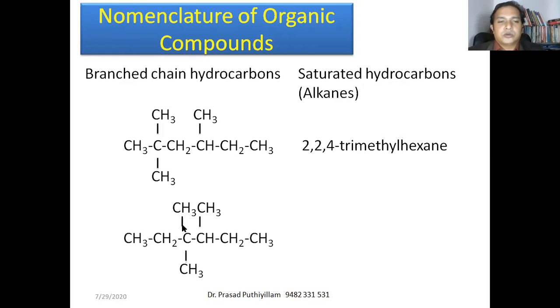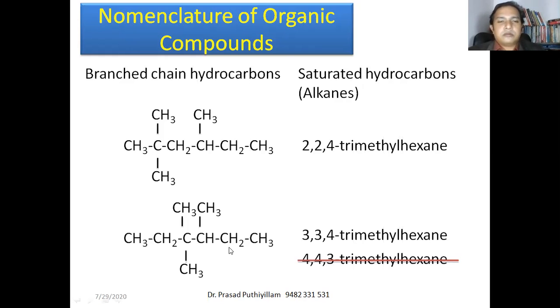It is hexane. So 3, 3, 4 trimethyl hexane. It is not 4, 4, 3 trimethyl hexane. If you count 1, 2, 3, 4, it becomes 4. That is wrong. So this is 3, 3, 4 trimethyl hexane.